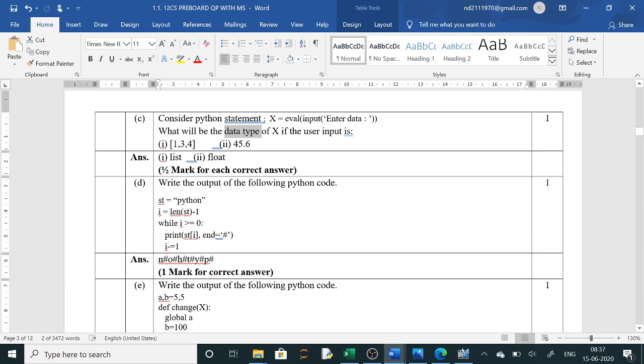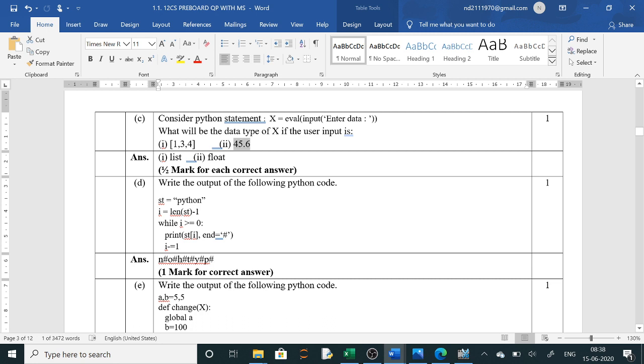Actually here in this question, if you take only one value, eval will give a tuple here. So this will be a tuple here with eval. We will check it once in the computer. The data type you can check also. Next is, write the output of the following Python code. Here the string is Python. i is length minus 1, 1, 2, 3, 4, 5, 6. So it will be 5.